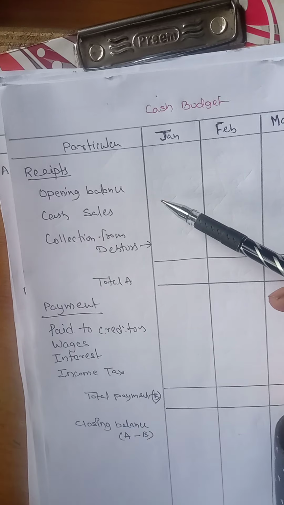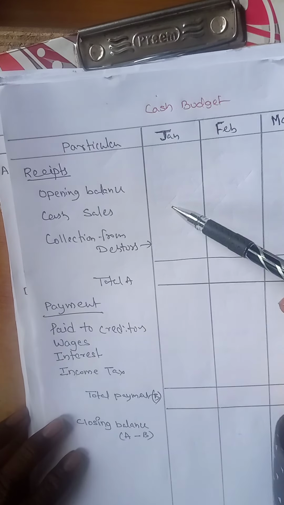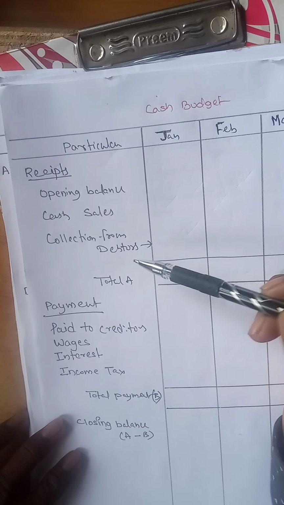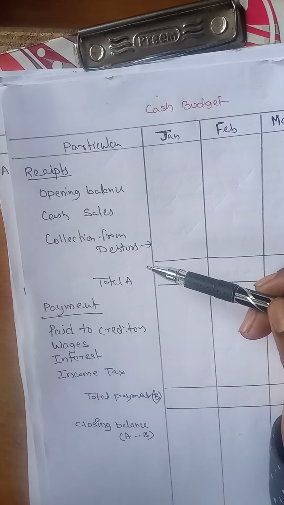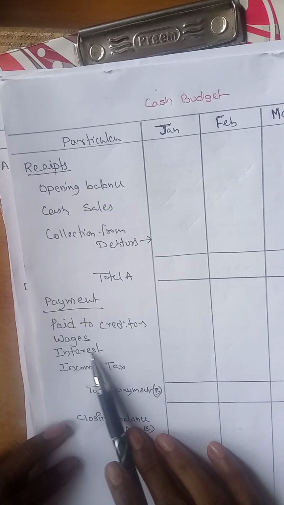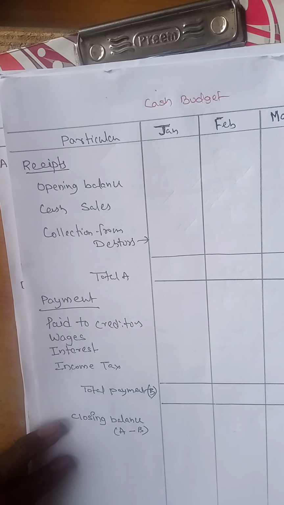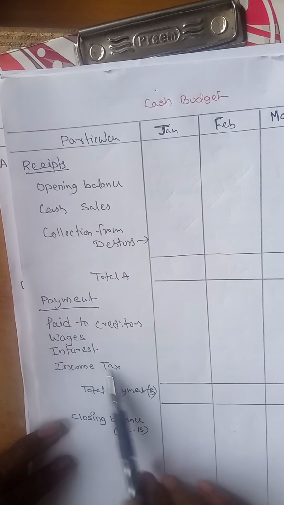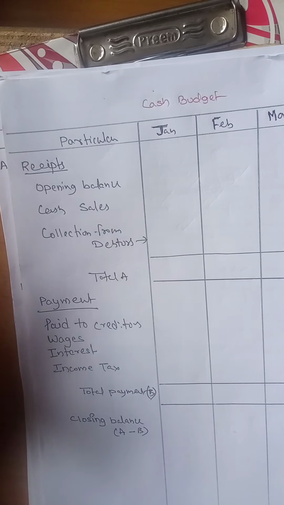If any closing balance is there for the last month, we have to write it here as opening balance. Then cash sales if any, and collection from debtors. If we are selling goods on credit, after 1 month or 2 months the amount will be collected from the debtors, so we have to write it here. In payments, whatever goods we purchased from the creditors, we have to pay according to the instructions given in the problem. Wages, interest, and other expenses, as given in the problem, we have to follow that. Okay, this is a pro forma.